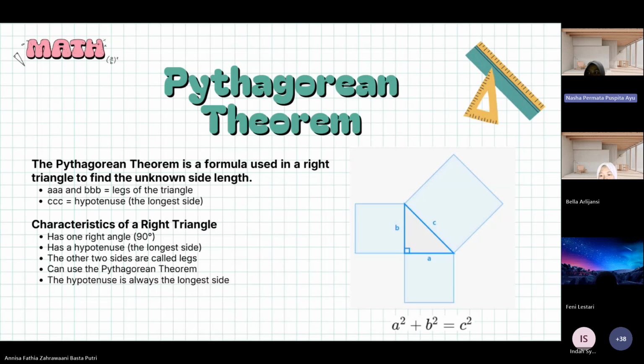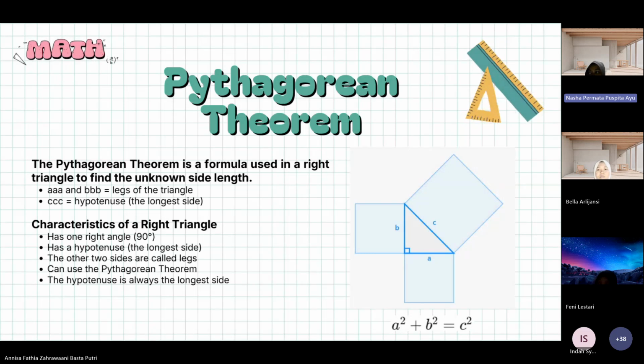In this triangle, there are three sides, two legs and one special side called the hypotenuse. In the figure, sides a and b display the legs, while side c displays the hypotenuse, or the longest side.